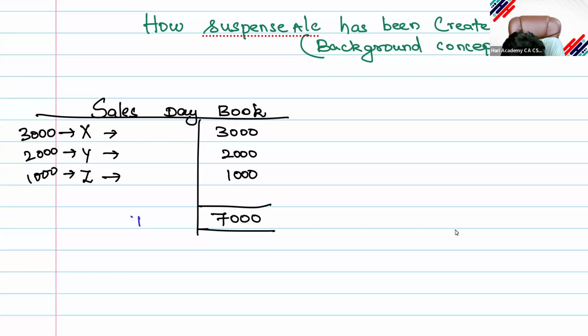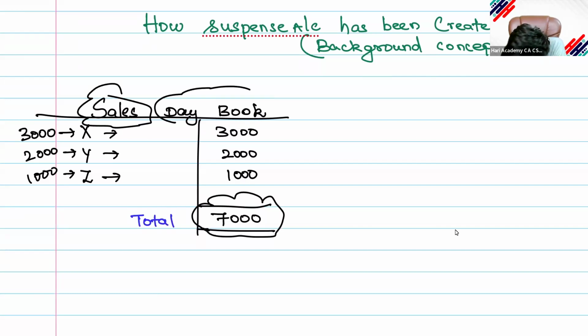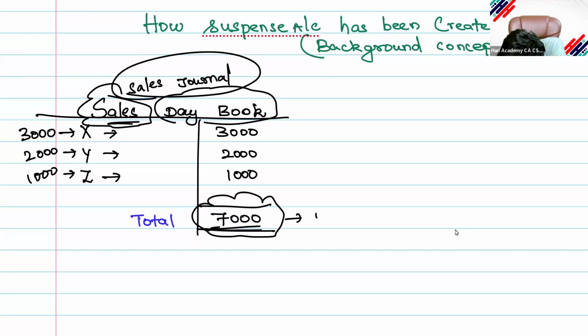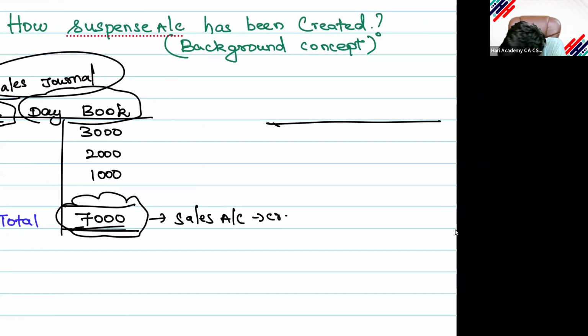Total is 7,000. This total is from the sales day book. What is the sales day book? Sales day book means sales journal. The total will go to the sales account, on the credit side. So we will put a posting in the sales ledger.